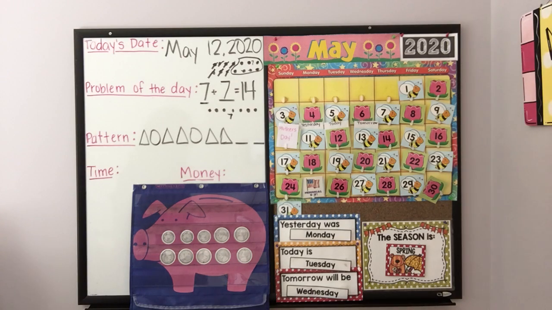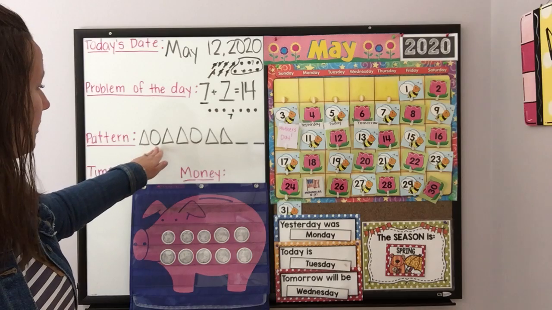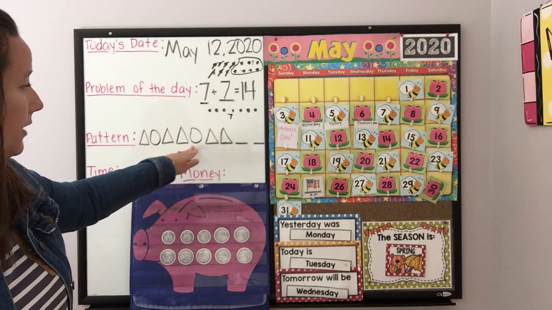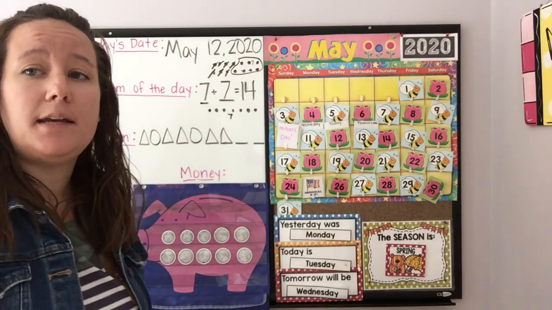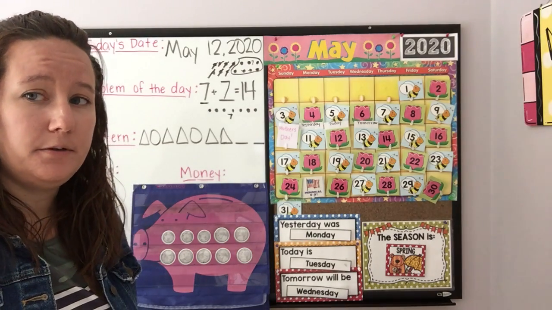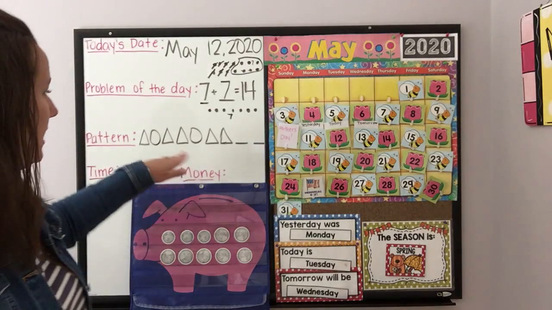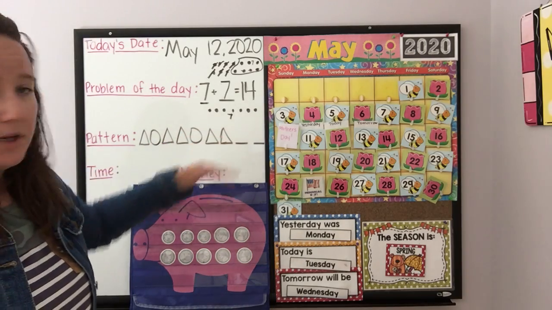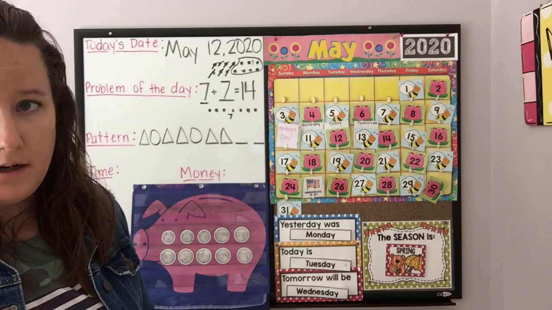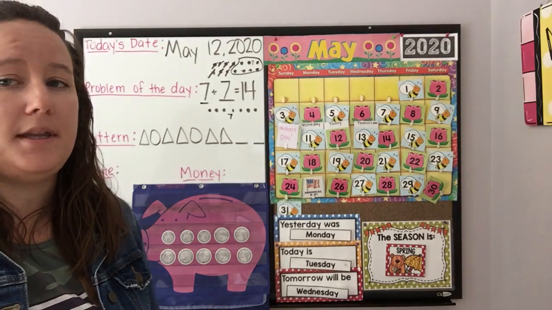So, first we have triangle, circle, triangle. Triangle, circle, triangle, triangle. This is a repeating pattern. If you said growing, because first we had 1 triangle and then we had 2 triangles, I'm going to show you why it's repeating, because it does look like it could be that.